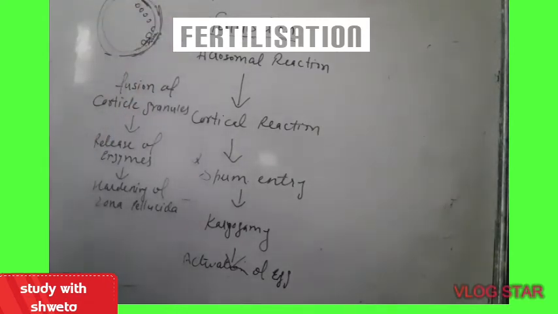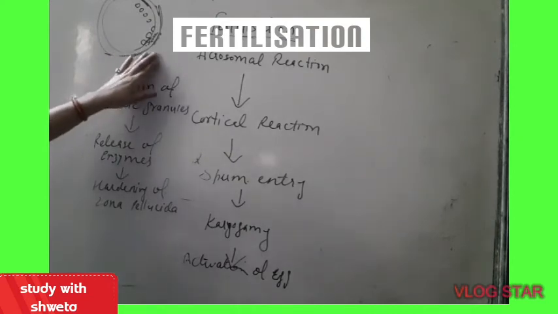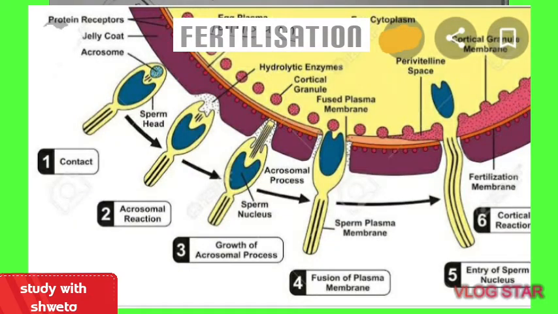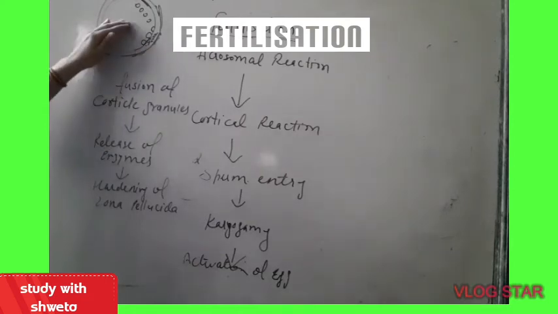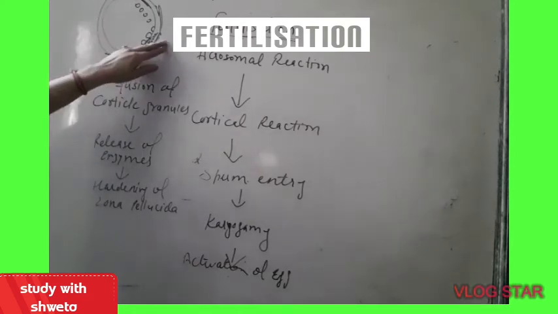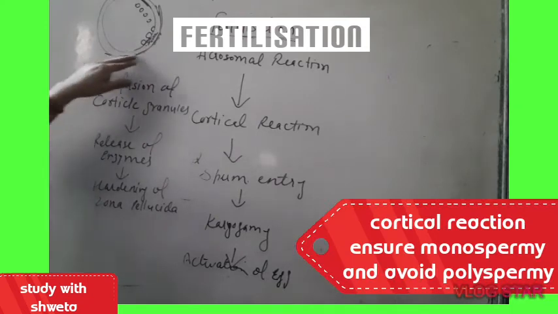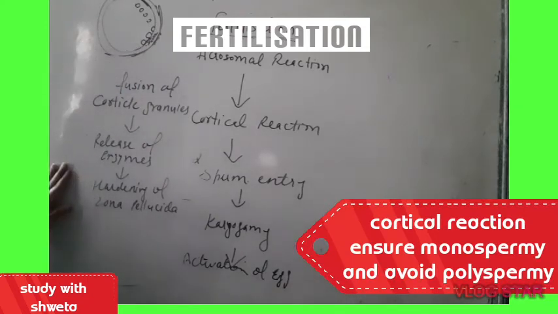What is the purpose of hardening of the zona pellucida? Why does it need to be hardened? It needs to be hardened to ensure monospermy, so that only one sperm can fuse with the secondary oocyte, or the egg, and it prevents polyspermy. It does not let more than one sperm enter the secondary oocyte. That is why it needs to be hardened. So this is the cortical reaction.